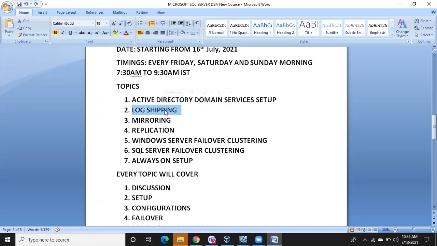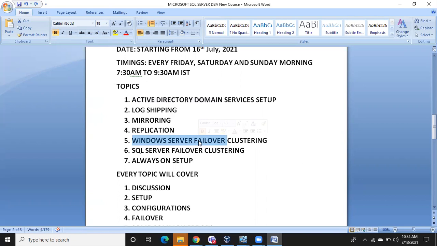Then we are going to discuss log shipping. Then we'll discuss mirroring. After that, we'll discuss replication. Then we'll discuss Windows Server failover clustering. Windows Server failover clustering is very important, guys.